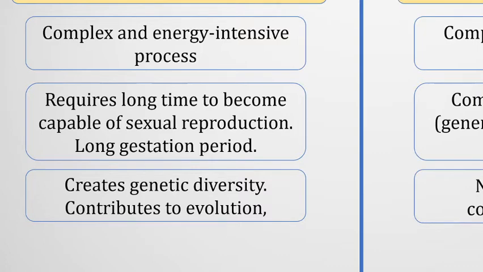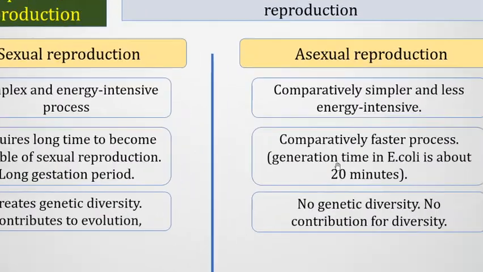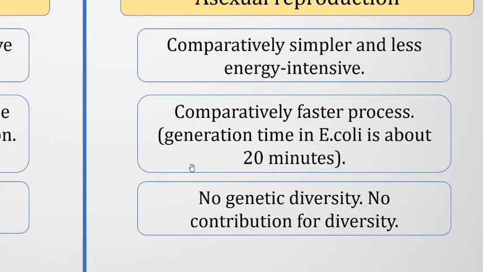There will be some genetic variation. So this genetic variation contributes to the further evolution process. But in case of asexual reproduction, there is no genetic diversity. By asexual reproduction, the offsprings are totally identical, totally cloned from the mother organism. So there is no genetic change in the offspring, so that doesn't contribute to evolution or diversity.